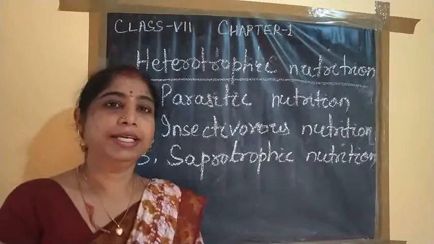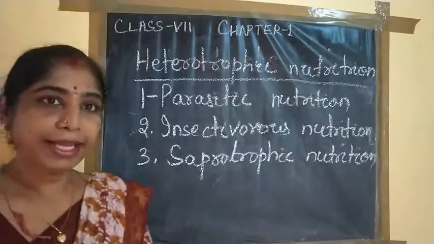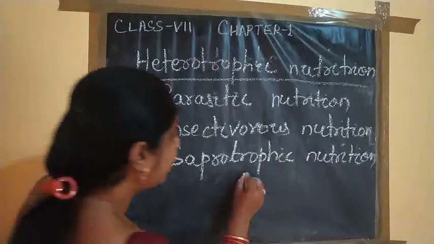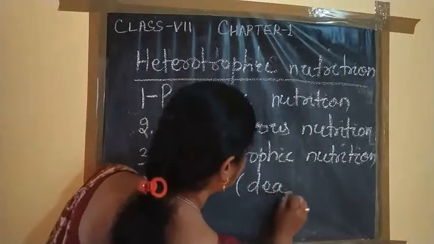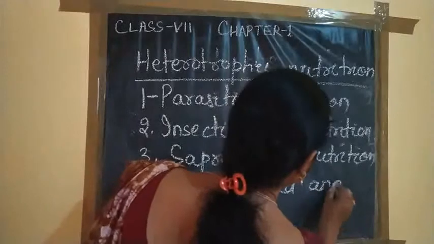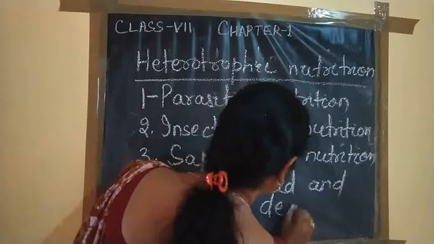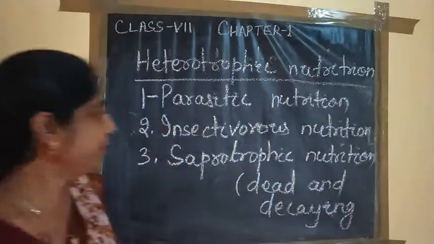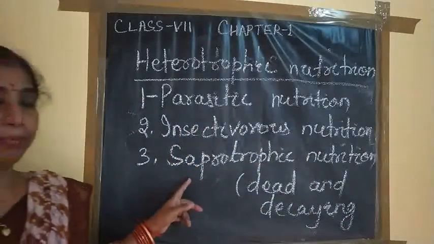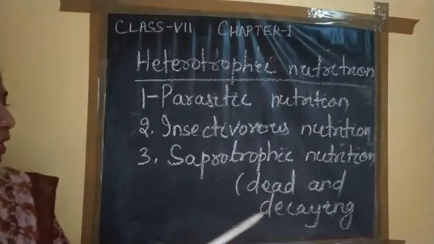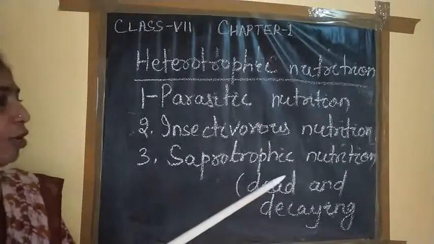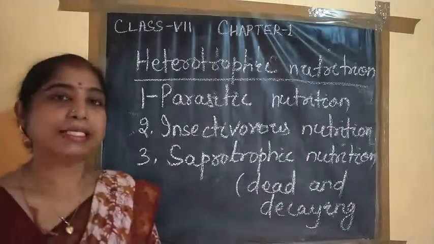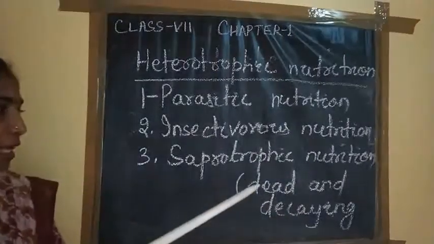Certain living organisms take their food from dead and decaying matter. From where? From the dead and decaying matter. So some living organisms take their food from the dead and decaying matter. These are called saprotrophs, and their mode of nutrition is called the saprotrophic mode of nutrition, or saprotrophic